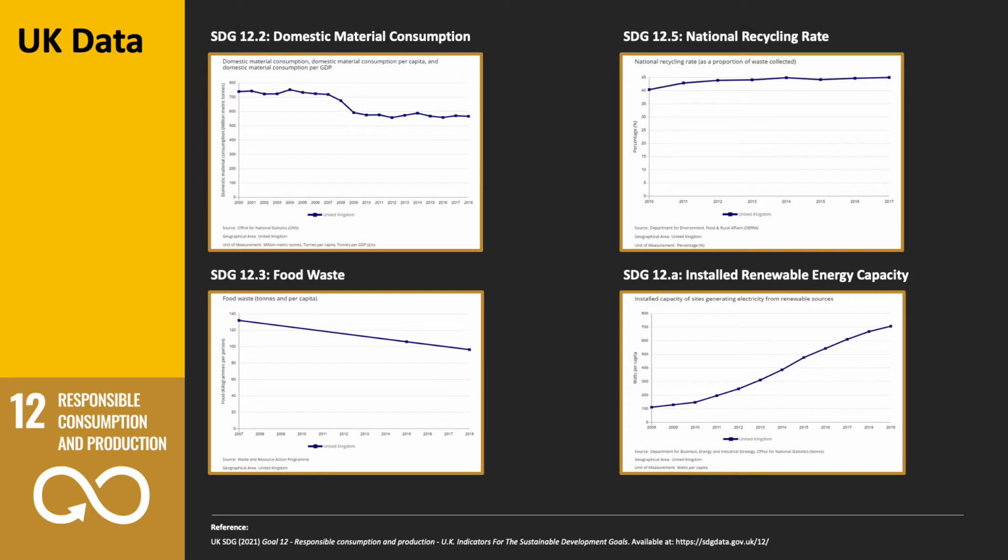Additionally, 12A, this is a really good one. It's the installed renewable energy capacity. And if we look at 2008, we only had 100 watts per capita. In 2019, that's 700 watts per capita. That's a seven-fold increase. So it looks like we're doing really well with renewable energy.